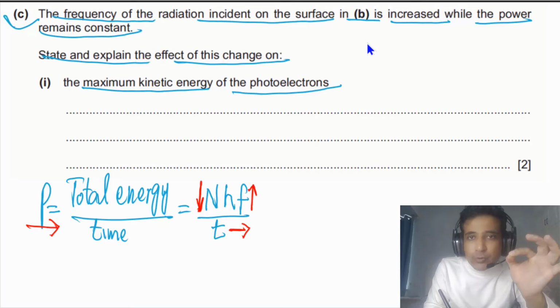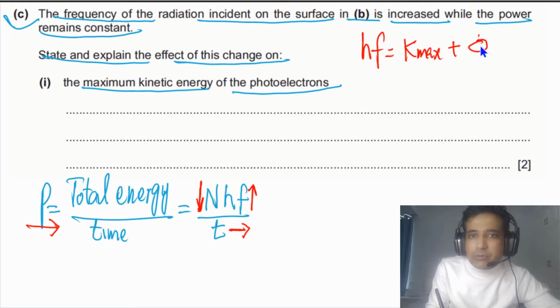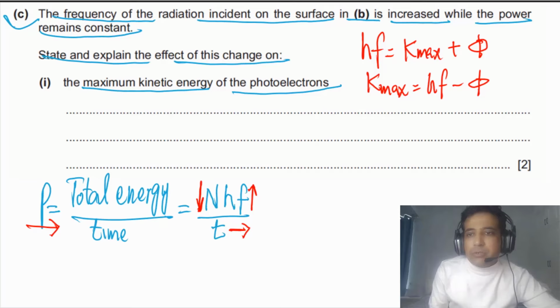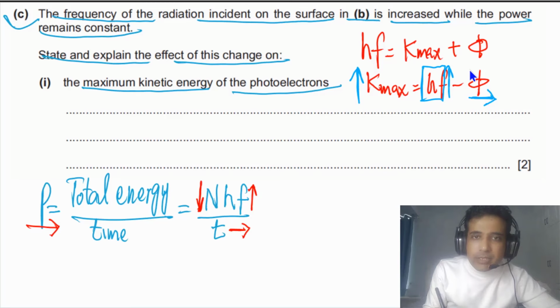So simply you have to write the photoelectric effect equation. We can write hf is equal to Kmax plus work function. So Kmax, we can make the subject. So Kmax is equal to hf minus work function. So simply you can see from here now, if the frequency increases, it means this energy increases. So the Kmax also increases because we are using the same metal, so work function is the same. That's all you need to understand. So you will say greater photon energy, same work function, so higher maximum kinetic energy.